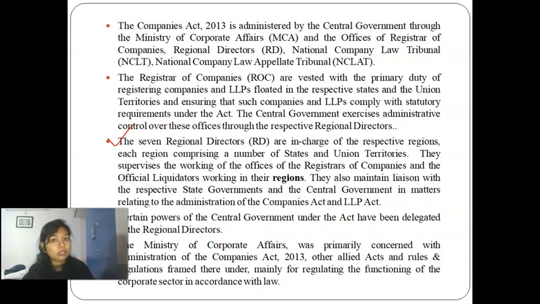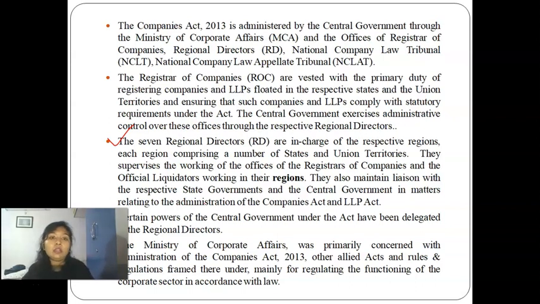So in legal language, what is it? Companies Act 2013 is administered by the central government through MCA and offices of ROC, RD, NCLT and NCLAT. I have already talked to you about NCLT and NCLAT. These are the appellate authorities which will take care of any dispute or any non-compliance under the Act.